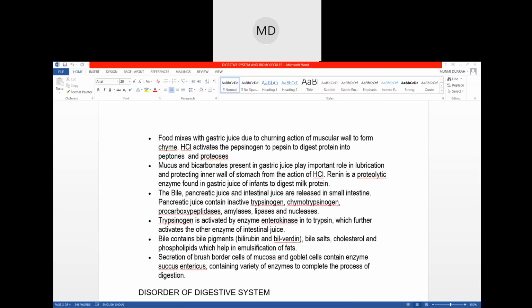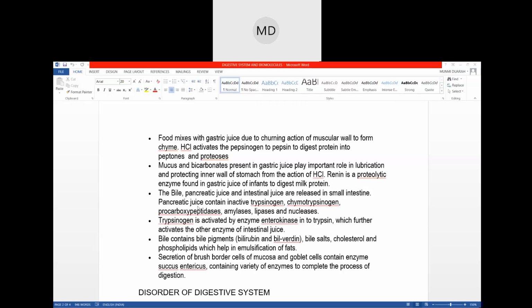So in the small intestine, there are bile, pancreatic juice, and intestinal juice, which act upon the food. There is also a lot of digestion that will take place. Mostly fats and all will be digested.